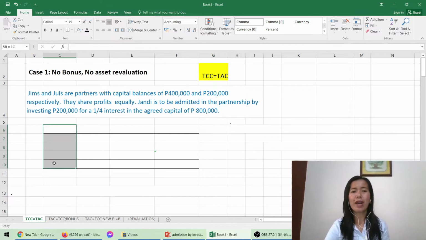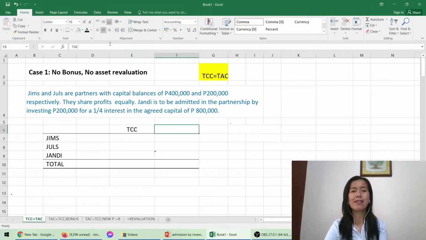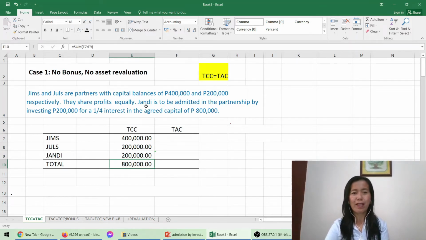All we have to do is to write the name of the partners in this column and we write the word TCC and we're going to write the TAC. TCC, how much is for James? That is 400,000. And for Jules, we have 200,000. And for John D, that is 200,000. Therefore our total would be 400 plus 200 plus 200, or that is 800,000 pesos. Is the agreed capital given in the problem? The answer is yes. So that is 800. So write 800 in the bottom part under the column of TAC.